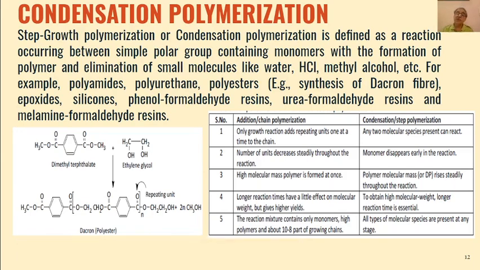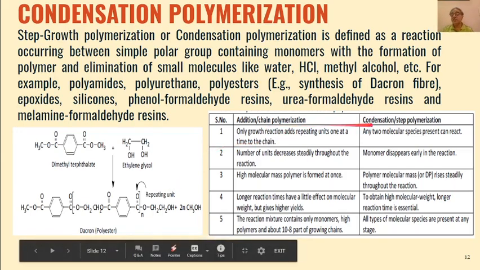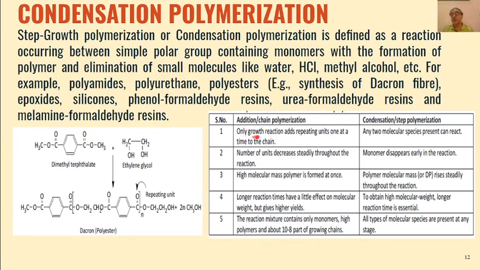Now the difference between addition and condensation polymerization is that in addition polymerization, the growth reaction adds repeating units one at a time to the chain. Here there is no chain. Two separate molecules react with each other, so any two molecular species present can react with each other. The number of units decreases steadily throughout the reaction.